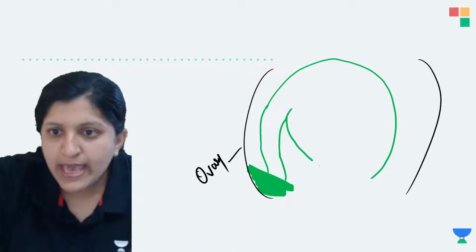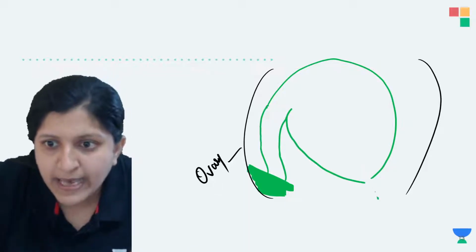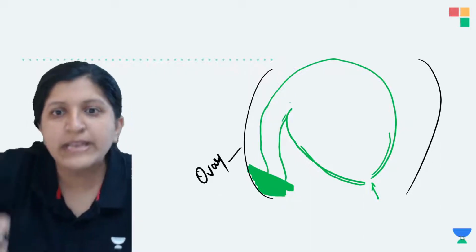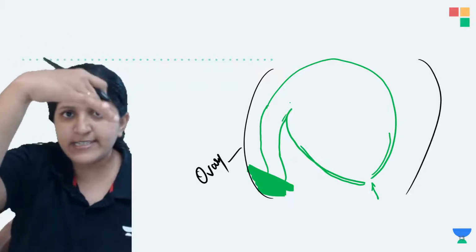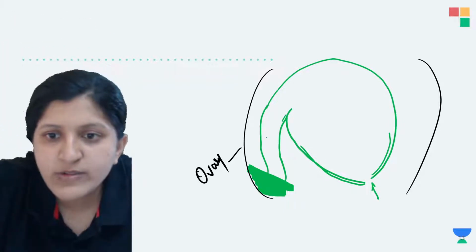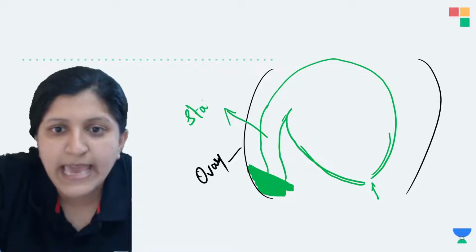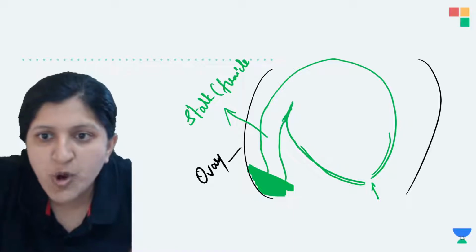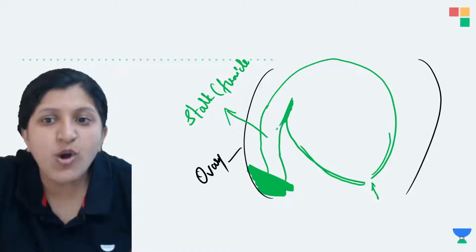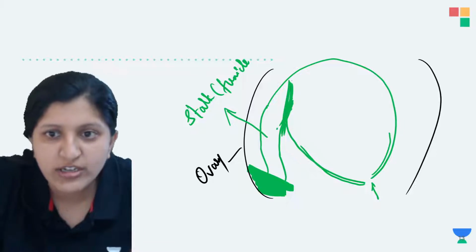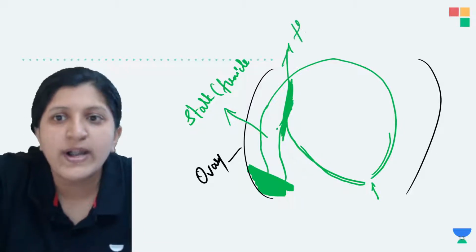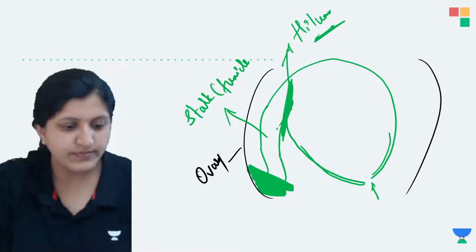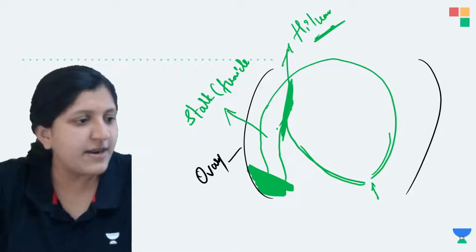Here you can see the micropylar opening, and these are the integuments. This one is the inverted ovule, so it is inverted like this. Now you see this is the stalk, and the stalk can be called the funicle. And you see this common junction where the stalk and the ovule are attached. This junction is called the hilum. Is that clear about the funicle?